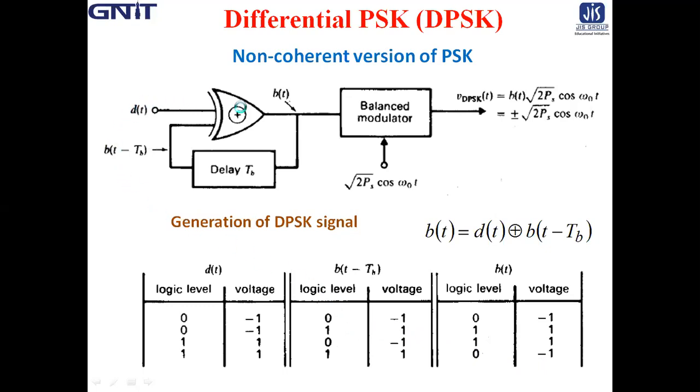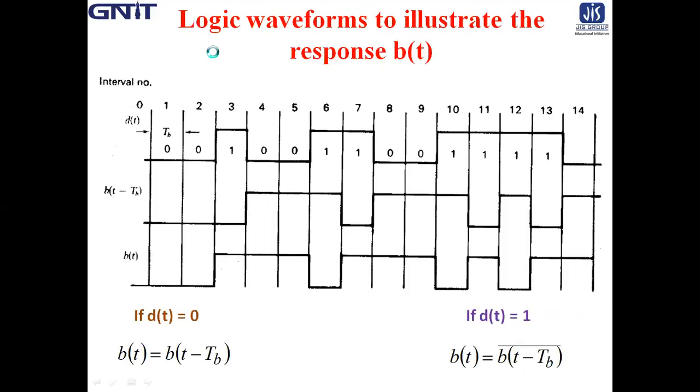Now, see the response of bt. Logic waveform to illustrate the response of bt. So this is the logic waveform. See how it can be drawn. See, this is the interval, say 0, 1, 2, 3, 4 up to 14 intervals. And dt is basically the input. It is a combination of 0 and 1.